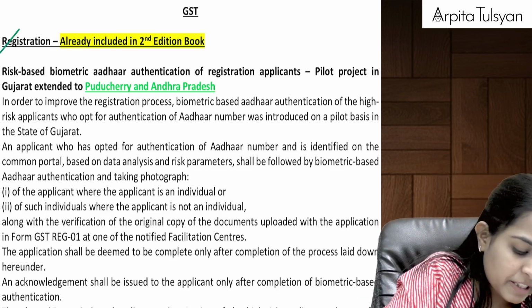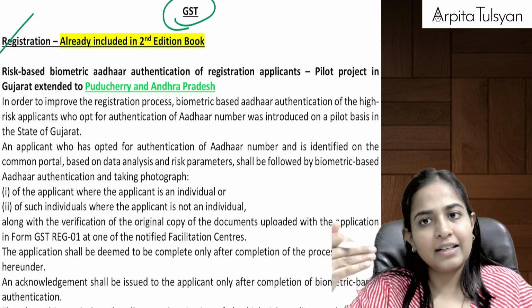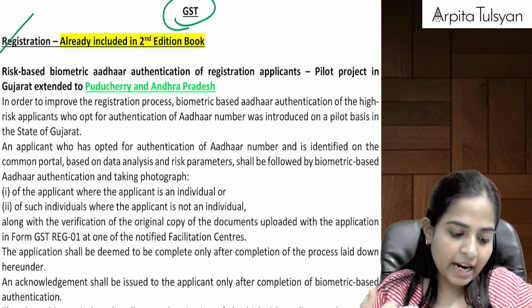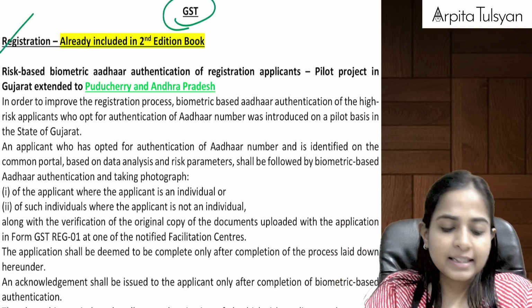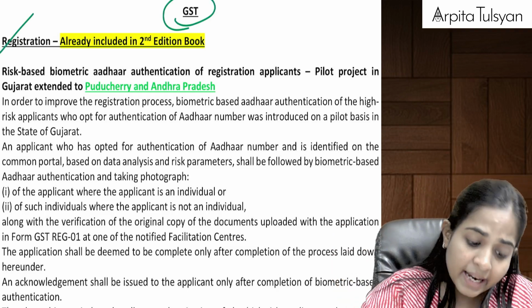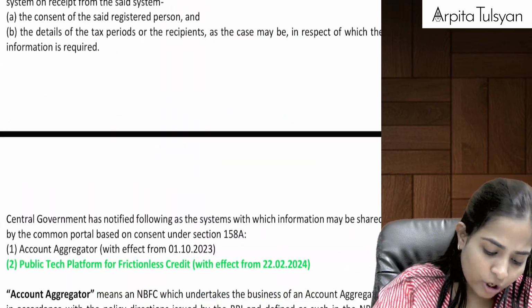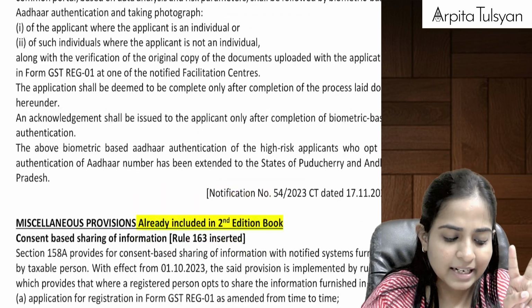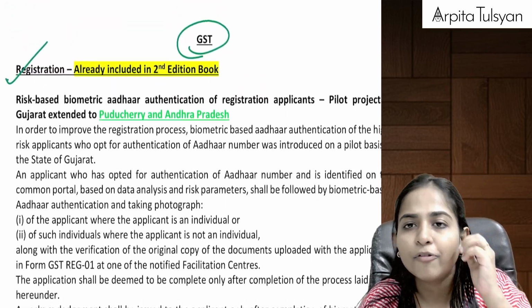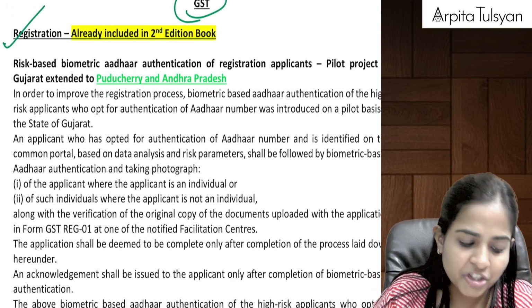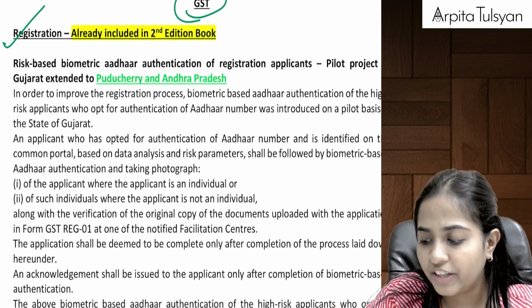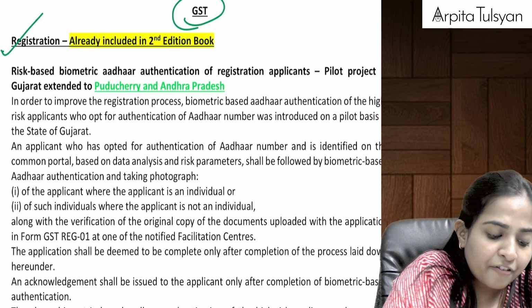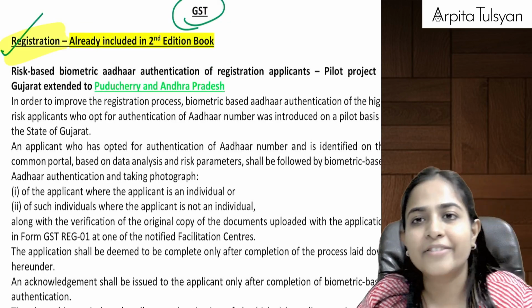Now the first amendment. First we are starting with GST, then we'll go to customs, and then we'll go to the FTP part. The first thing coming is from GST. In GST, you just have two amendments, not really amendments, but amendments in the form of notification. There is no major change, but two notifications were inserted. As you can see, the first one is coming from the registration chapter.